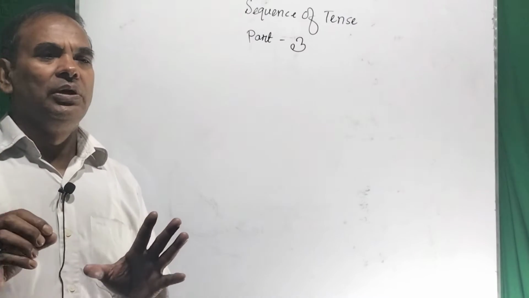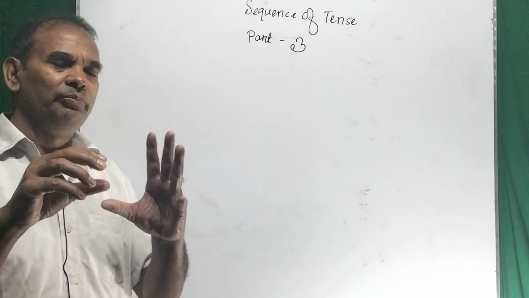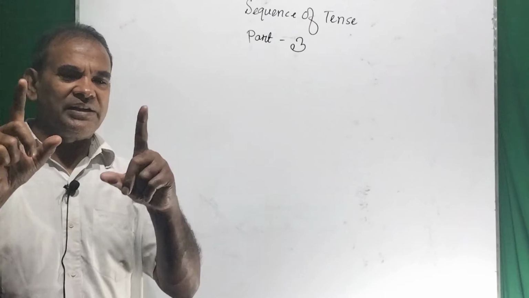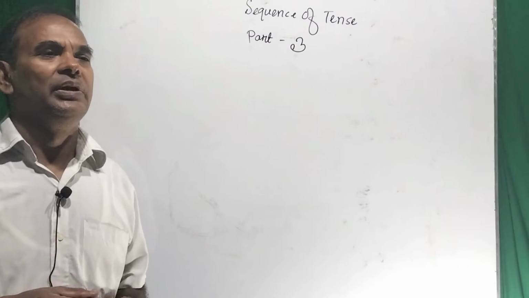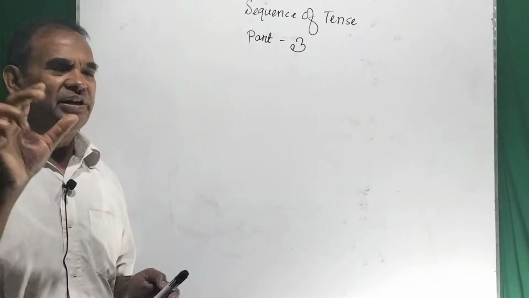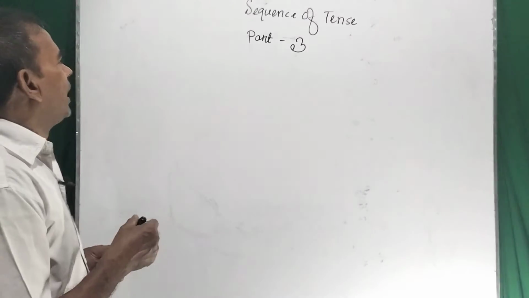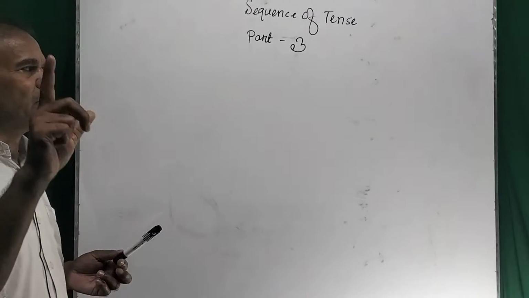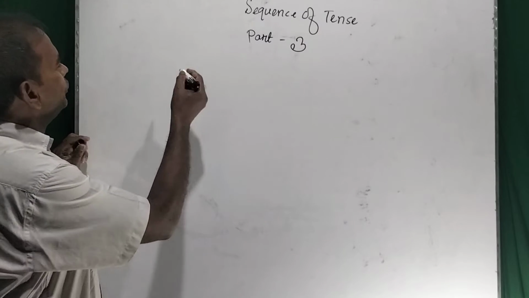So dear viewers, in what aspect can we use the present tense in indirect speech? First of all, I like to tell you that when we are using some instruction, in that case we can use the sequence of tense in the subordinate clause, with the introductory verb in the present form or present perfect tense. Please take a look at number one rule.